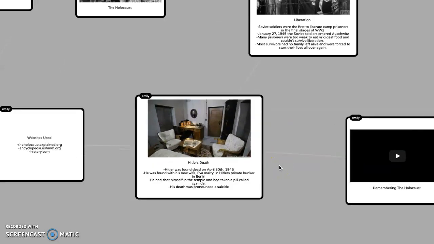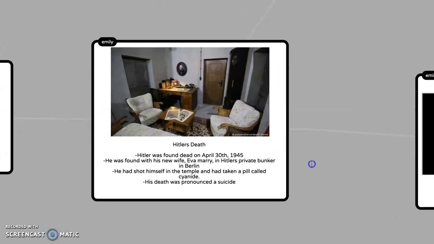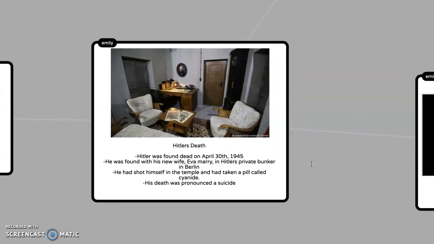Alright, and then a little bit about Hitler's death. Hitler was found dead on April 30th, 1945. He was found with his new wife, Eva Braun, in Hitler's private bunker in Berlin. He had shot himself in the temple and had taken a pill called cyanide. His death was pronounced a suicide.